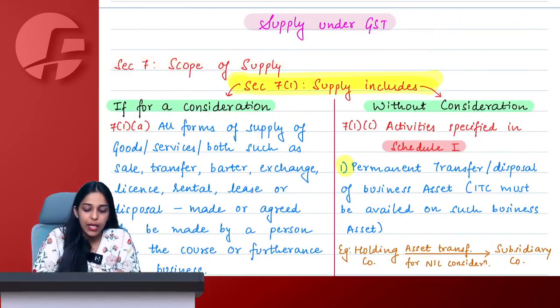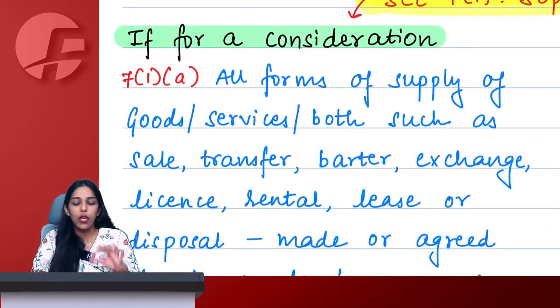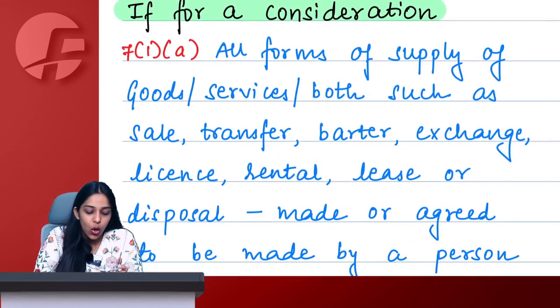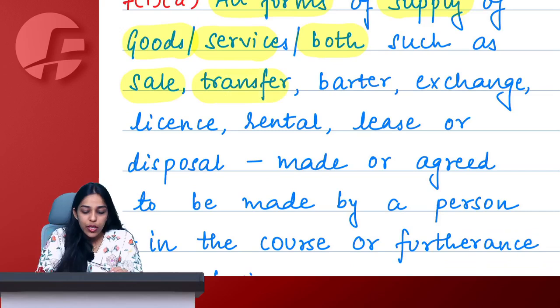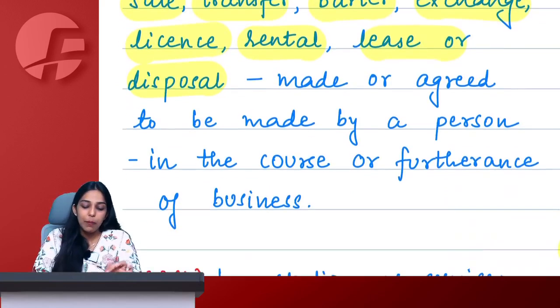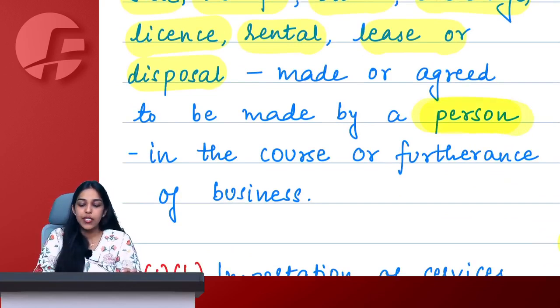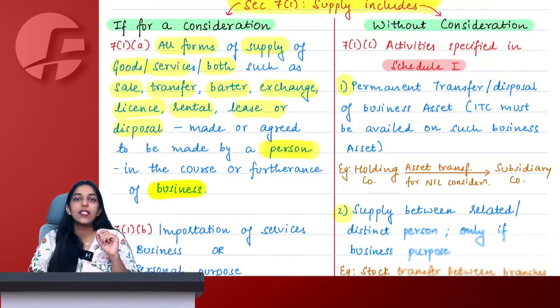7.1 says supply includes, talking about for a consideration, all forms of supply. Supply of what? Goods, services or both, such as sale, transfer, barter, exchange, license, rental, lease, disposal, everything made or agreed to be made by a person in course or furtherance of business will be treated as supply.